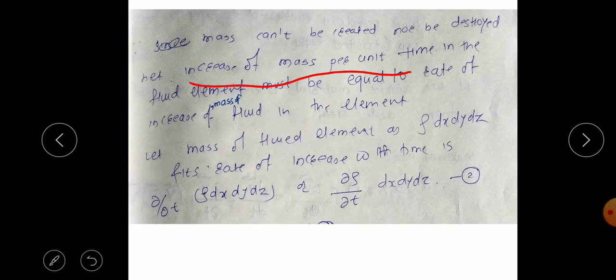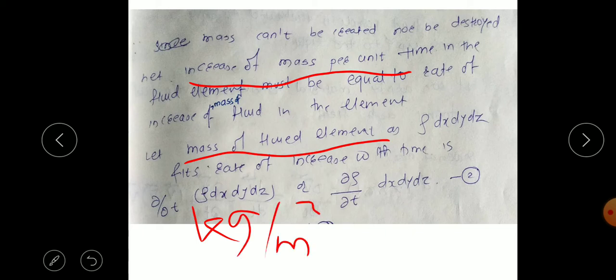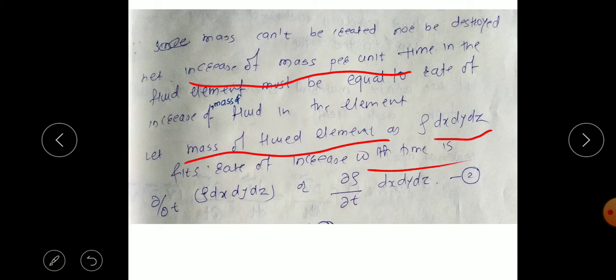So we consider first what the mass of the fluid element is. The mass of the fluid element you can write as density times volume. We know density is in kg per meter cube and volume is in meter cube. So meter cube cancels, and we get mass. So we write mass as density times volume, and the volume of this element is dx dy dz. Its increase with respect to time we can write as partial derivative with respect to t of rho dx dy dz, or, as these are the dimensions, partial rho by partial t times dx dy dz.